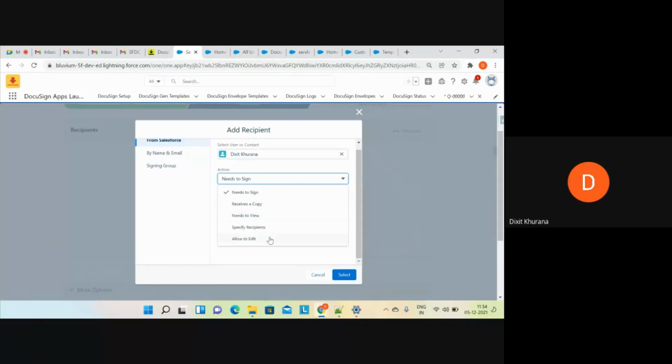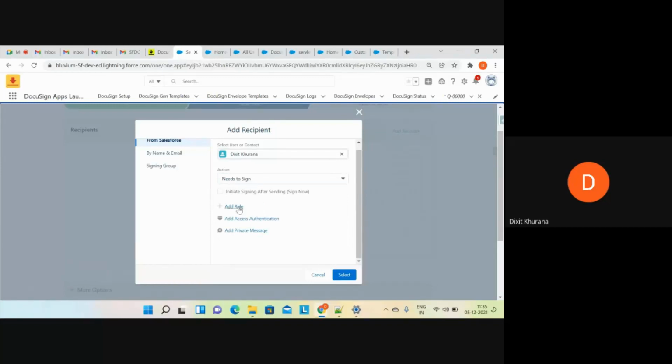Okay. Now allow to edit means the person can basically edit the document, but generally we don't use this option. It totally depends upon the requirement. Okay, majorly you get the requirement that someone should receive a copy of the document, and there must be someone who needs to sign the document. Basically, mostly these two options are in usage. Okay, for the timing I'll just simply use needs to sign.